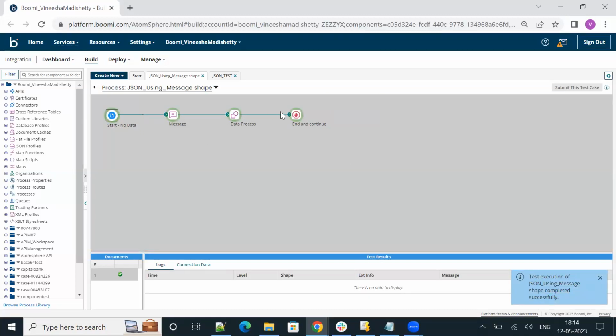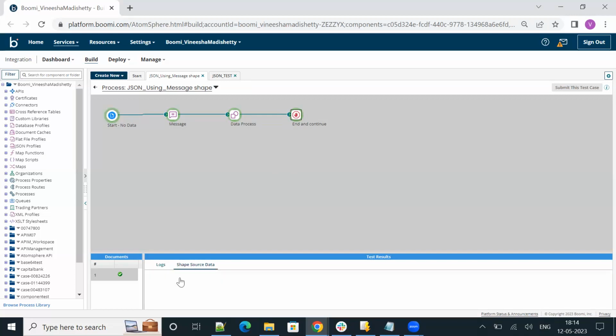As you see, the process is a success and it produced two records.